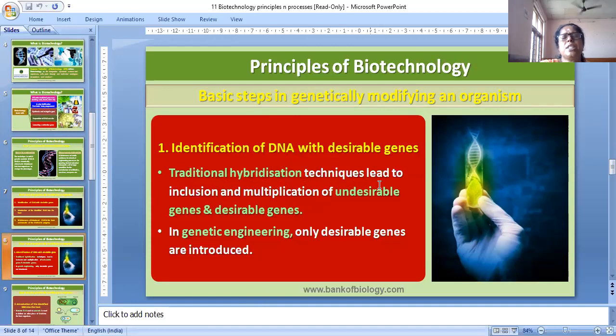Traditional hybridization techniques lead to inclusion and multiplication of undesirable genes. Traditional hybridization has one disadvantage, as I already told you. Along with the desirable gene, undesirable genes are also increased. In genetic engineering, only desirable genes are introduced.